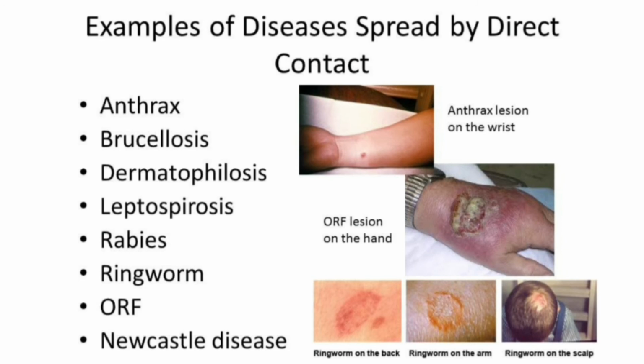There are some pictures of some diseases: anthrax, brucellosis, dermatophilosis, rabies, ringworm, ORF, Newcastle disease, etc. These are all diseases that can be spread through direct contact from a diseased person to a healthy person.